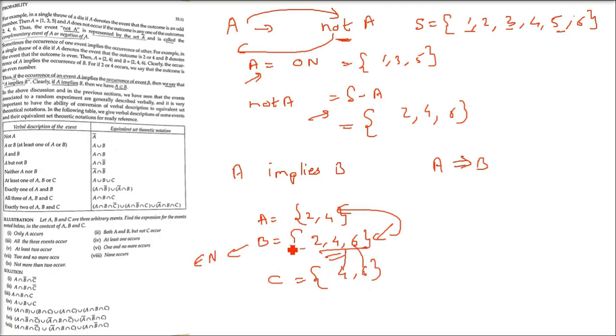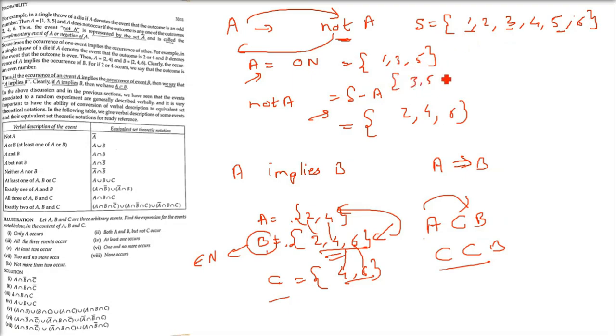Take another set C: 4, 6. 2, 4, 6 is already there. So if 2, 4, 6 happens, 4, 6 will automatically be there. And when 2, 4, 6 happens, 2, 4 will always happen. So A is a subset of B. C is a subset of B. That is, if A implies B or C implies B, then one has to be the subset of another. That will give you A implies B, or an event implies another event. This is also algebra of events.